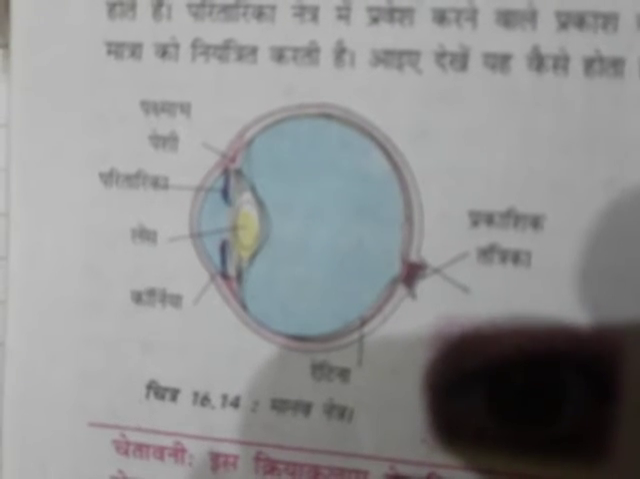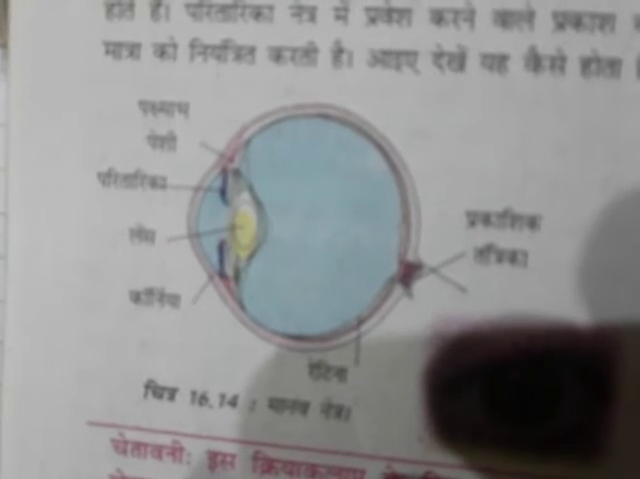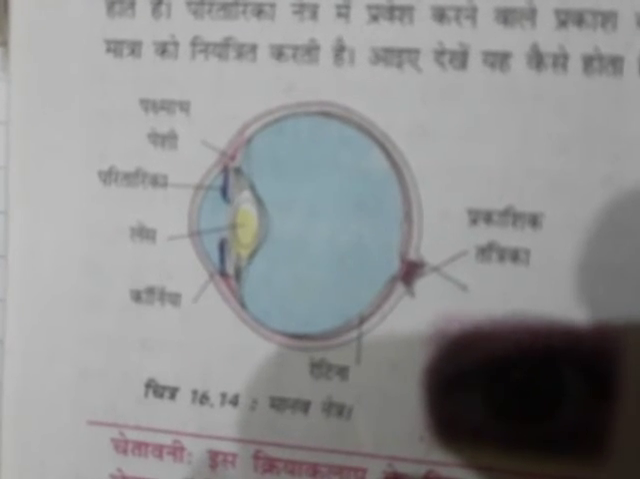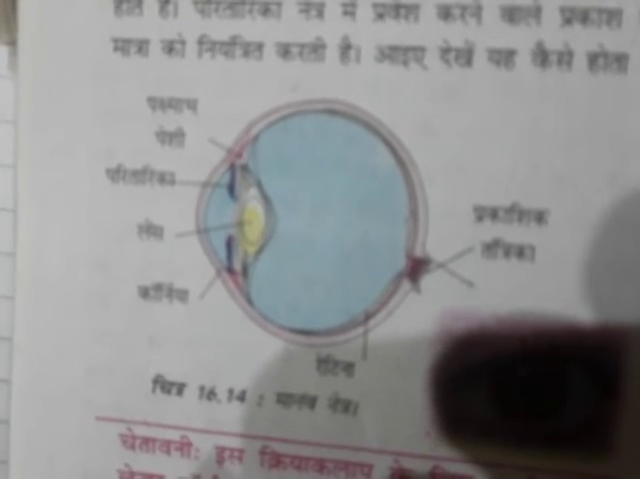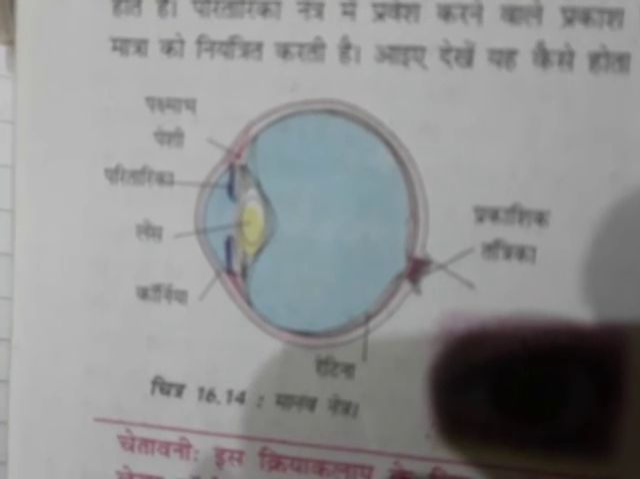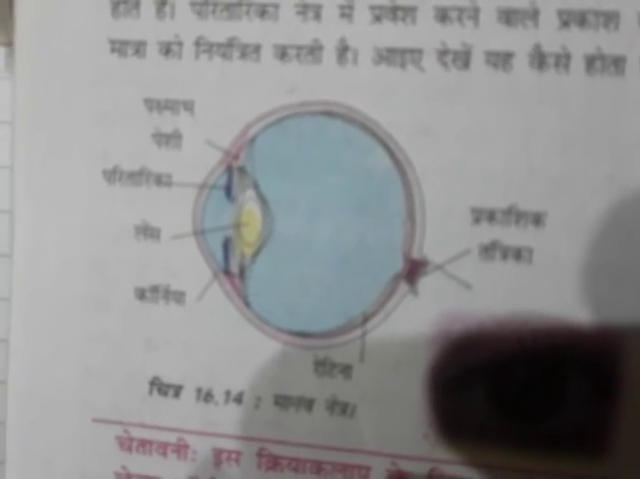Visually impaired persons, meaning blind persons, can read and write using the braille system. Visually impaired persons develop their other senses more sharply to improve their interaction with their environment.